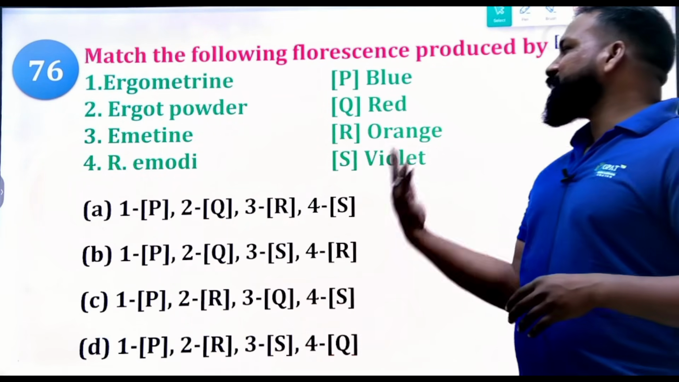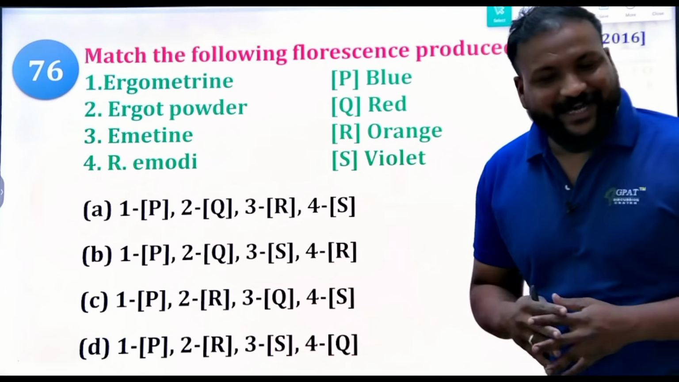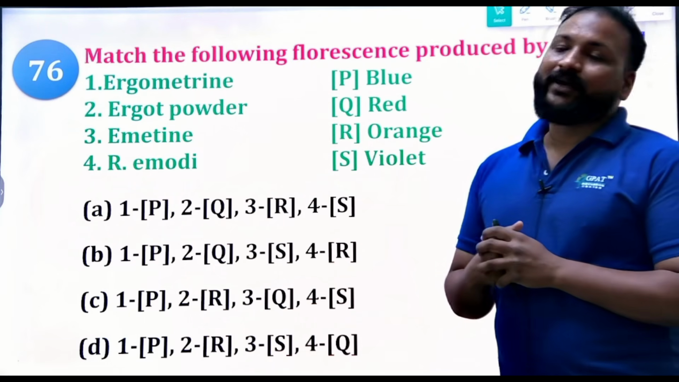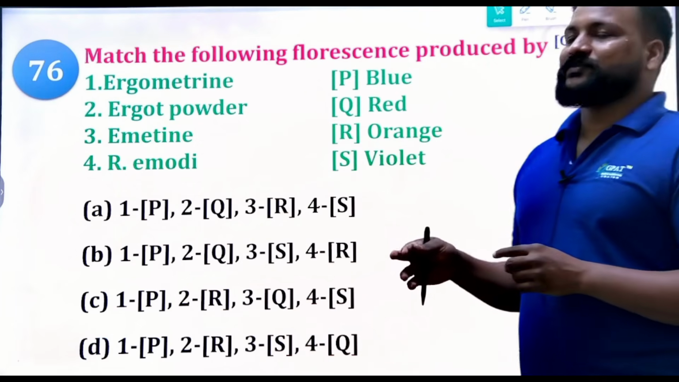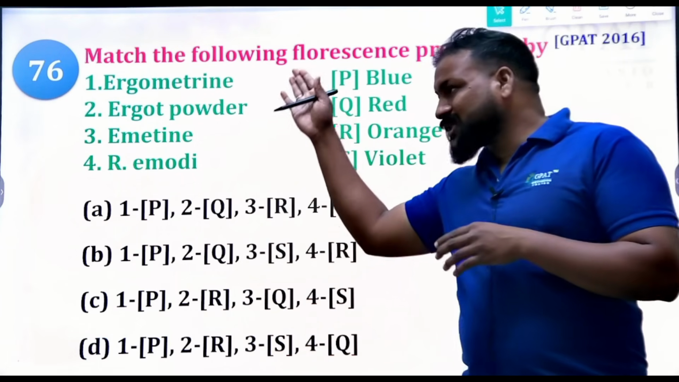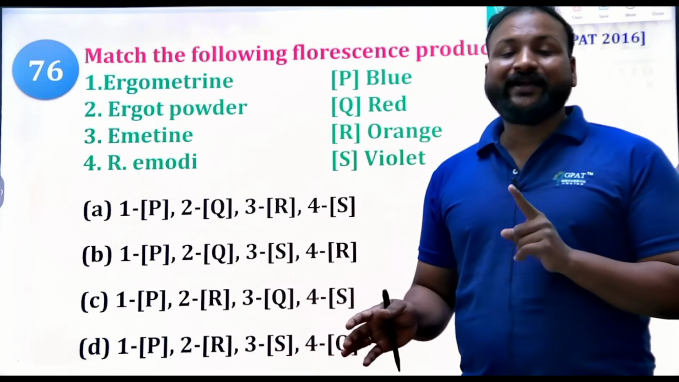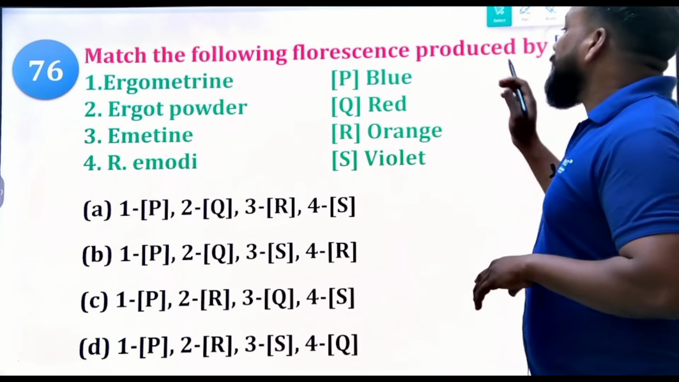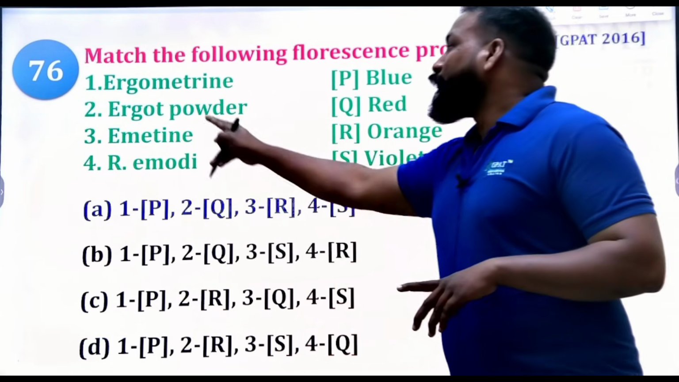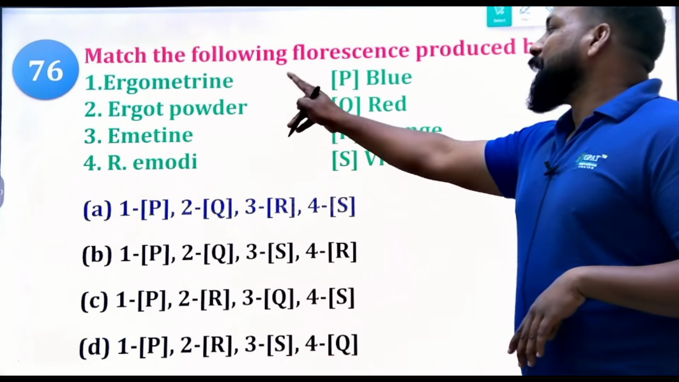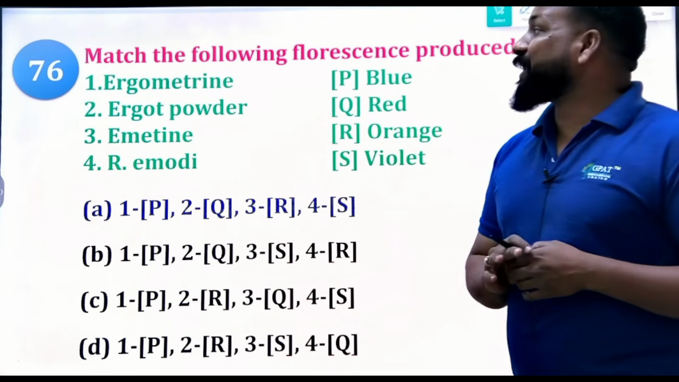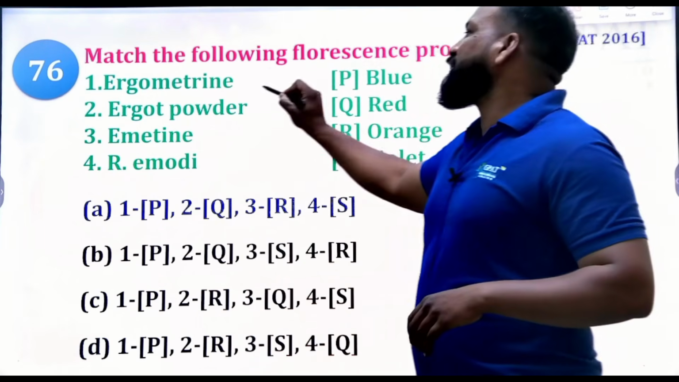Next, match the following fluorescence produced by the following drugs. Ergometrine, which type of fluorescence? Ergot powder, emodin and rheum. We cannot remember the fluorescence for all the drugs, but you should remember at least two drugs. Clear? So you can see ergometrine and ergot powder, 1 for P. Ergometrine directly gives you blue fluorescence. So I'll give you a hint here.